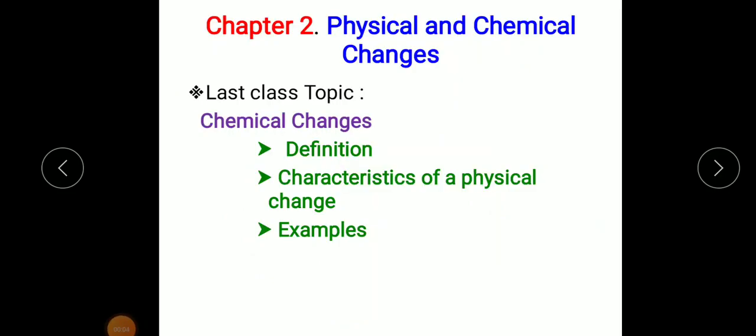Let me recapitulate the previous class that we have done. In our last class, we have seen the chemical changes, its definition, characteristics of a chemical change, and then examples. So we came to know from the definition that a chemical change is the permanent change in which a new substance is formed, whose chemical composition is completely different from the reactants.